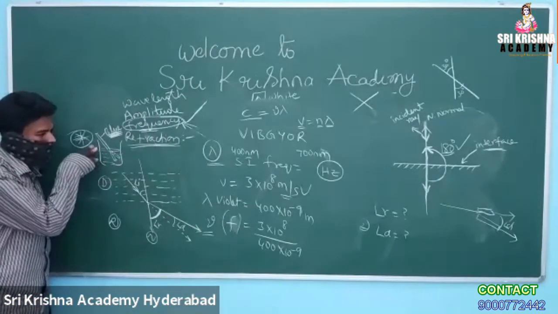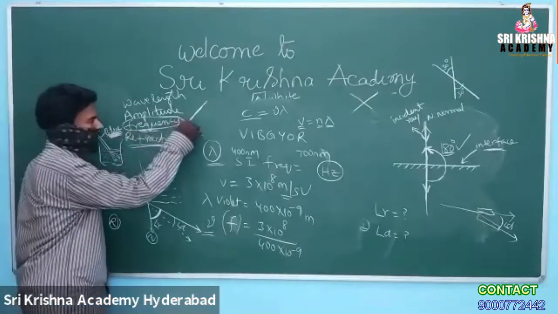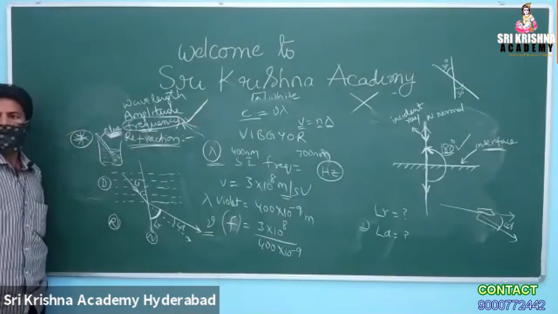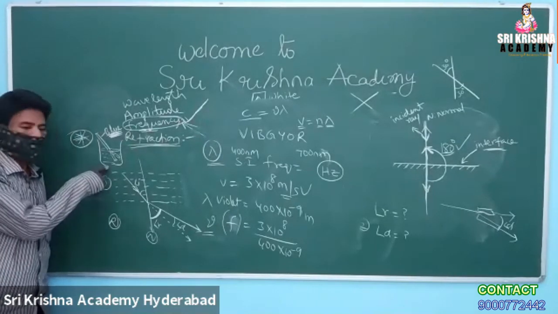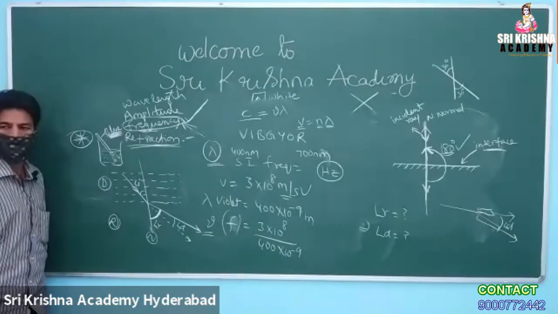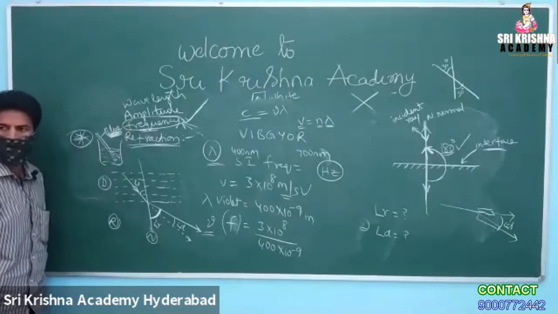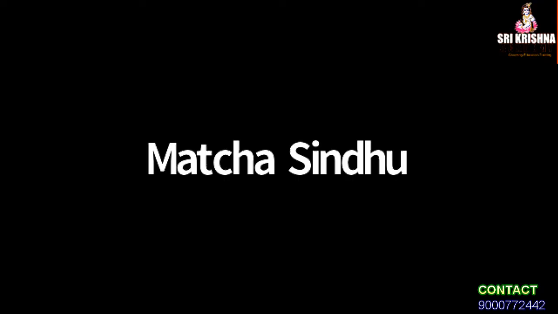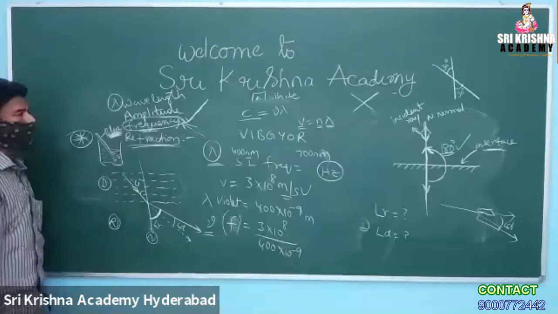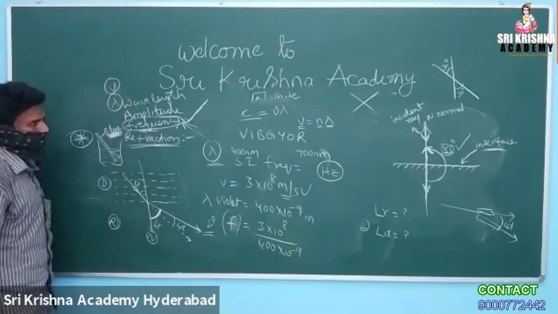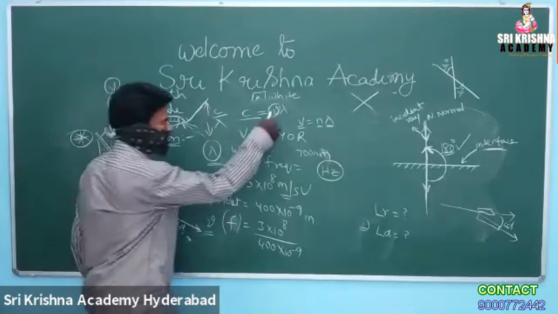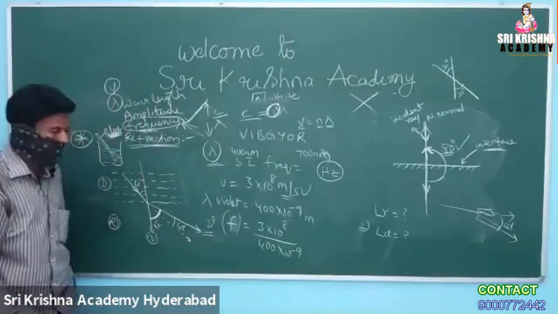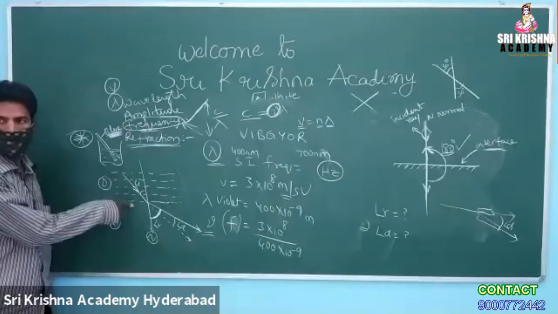So, when a particular light wave is passing, we told the frequency is unchanged. What are the other characteristics of light which are changed during the process of refraction? Frequency is unchanged. Okay. What are the other factors that are changing? Wavelength. Very good. Wavelength is changing, and velocity is changing. If you keep nu constant, C by lambda is nu. If C is increasing, lambda is decreasing, such that nu remains constant during the process of refraction.